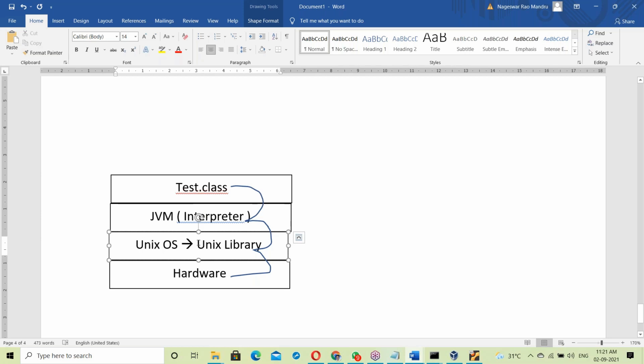Now the question here is: is the JVM part of the OS? No, the JVM is not a part of the OS.